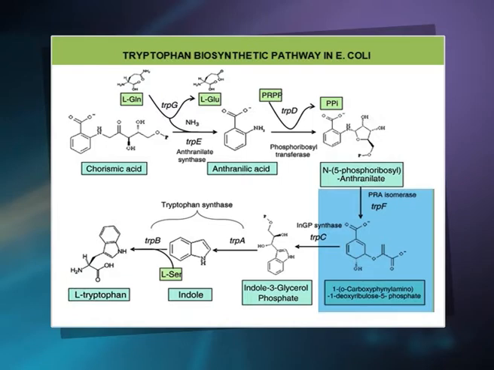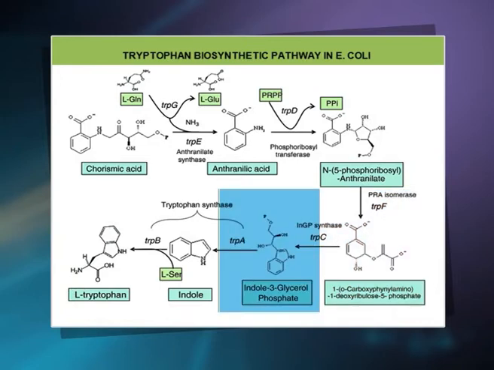Indole glycerol phosphate synthase, the product of the TRPC gene, converts 1-orthocarboxy phenylamino 1-deoxyribulose 5-phosphate to indole 3-glycerol phosphate. It is the next enzyme, responsible for catalyzing the next 2 steps in the pathway. TRPA, the subunit of tryptophan synthase, converts indole 3-glycerol phosphate to indole.